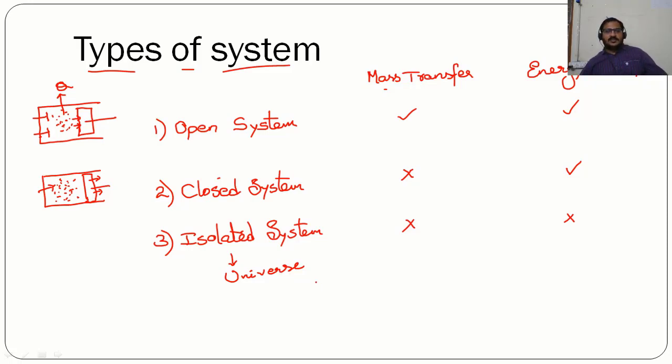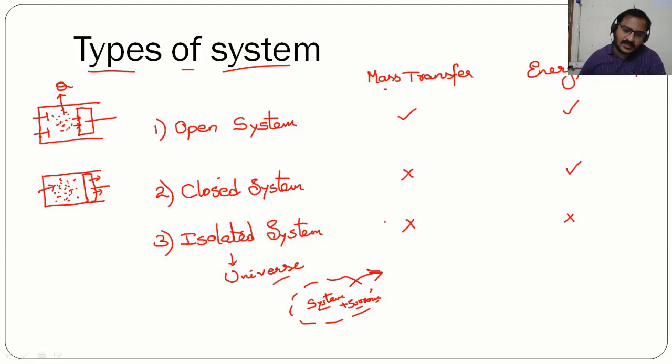Everything that happens is within the system and surroundings, so there will be no energy or mass interactions to the outside. So the universe can be considered as an example of isolated system here.